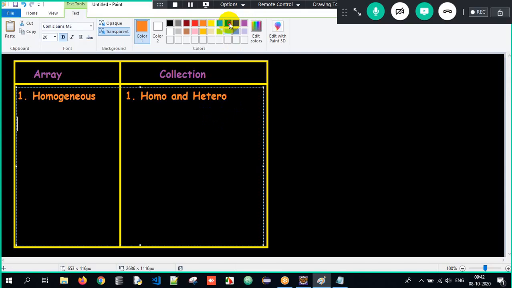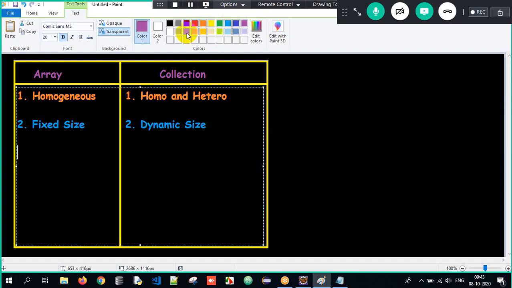The second point is arrays are always of fixed size. Whereas collection is always dynamic in size, meaning it can increase or decrease its size based on the project necessity. And then the third point over here. What is the third point, sir?